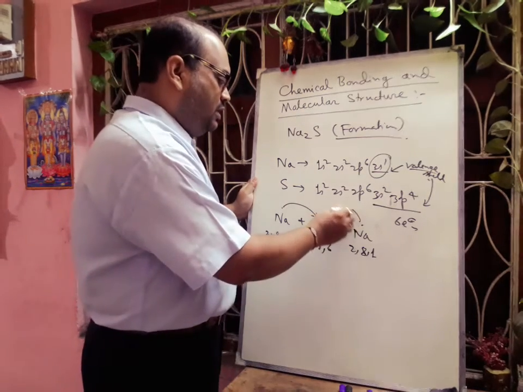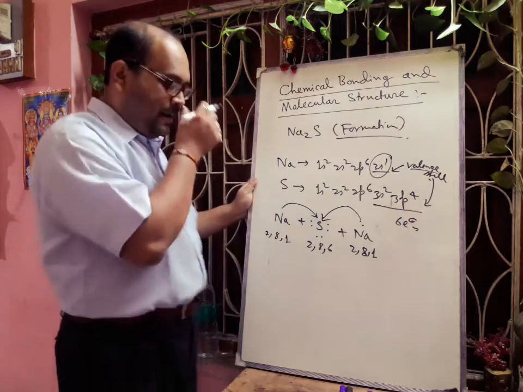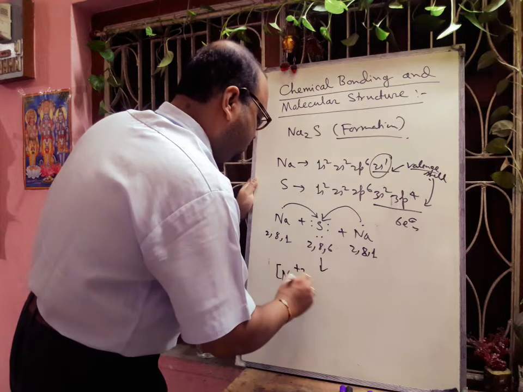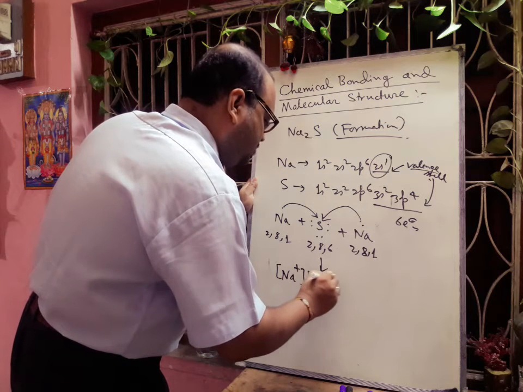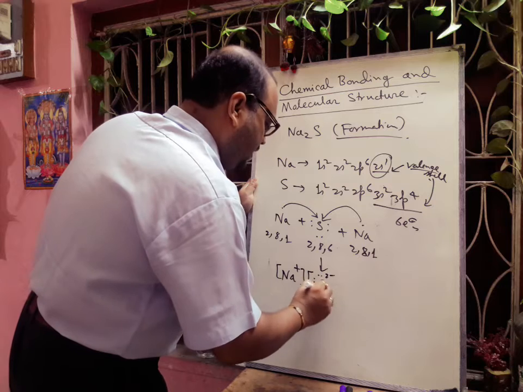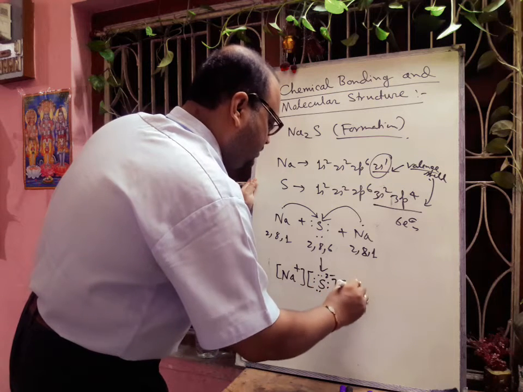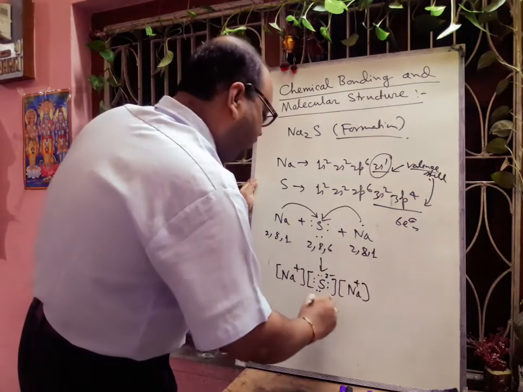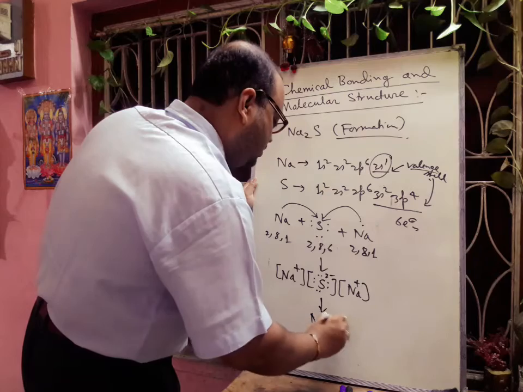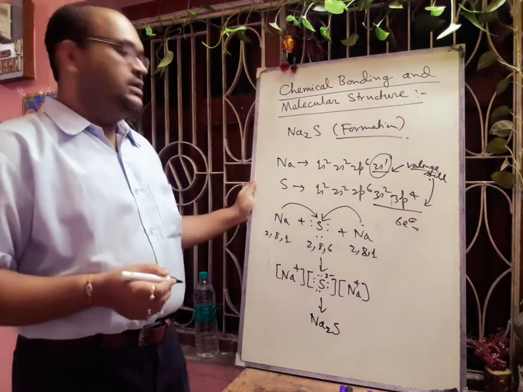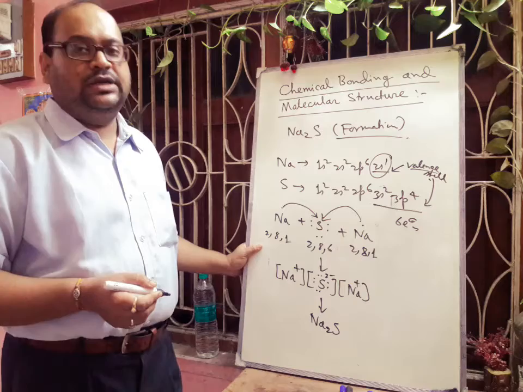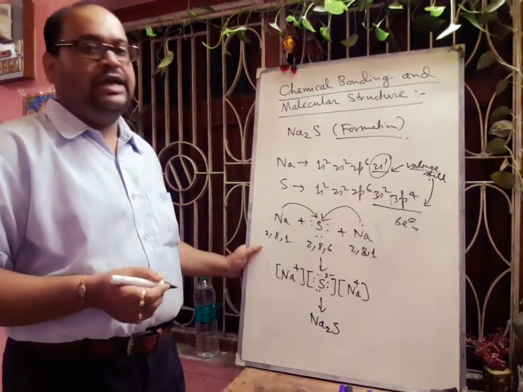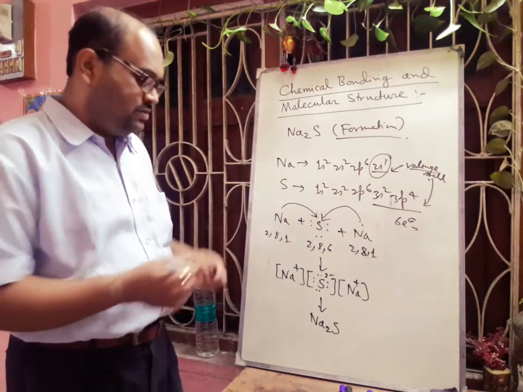So another sodium will transfer one electron. Finally, what will happen? Sodium will become Na+ and sulfur will become S2-. Total 8 electrons will be there. And by the electrostatic force of attraction, it will form the compound Na2S. So in this way, by the electron dot diagram, that is the Lewis dot diagram, we can present the formation of the Na2S molecule. That you will practice, many are there in your book, you will practice from that.